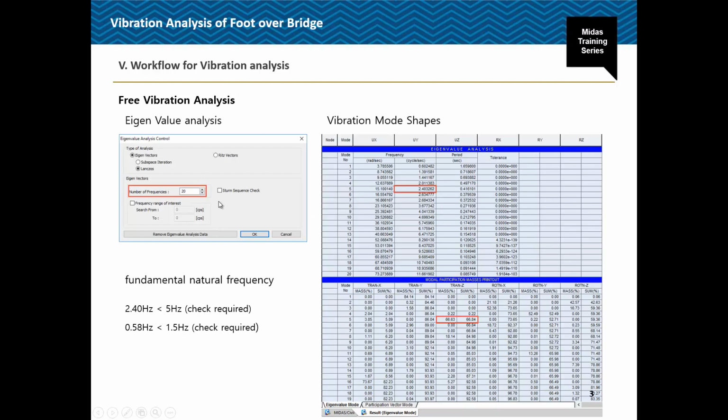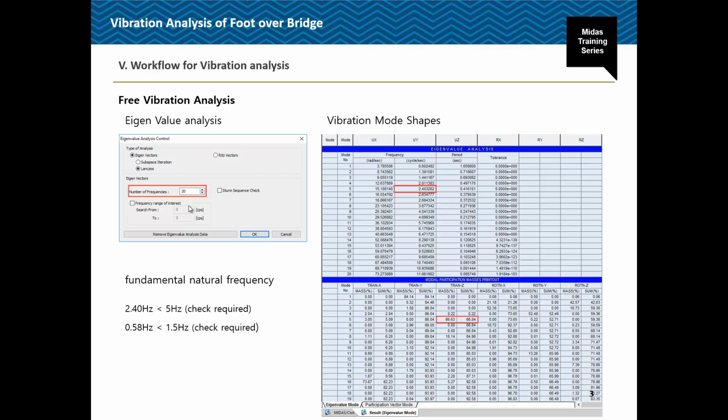In Midas Civil, we need to perform the eigenvalue analysis. Okay, under this eigenvalue analysis, we will obtain the dynamic properties of the structure by solving the characteristic equation composed of the mass matrix and the stiffness matrix. The dynamic properties include the natural modes, or we can say the mode shapes, the natural period, and the mass participation factors.